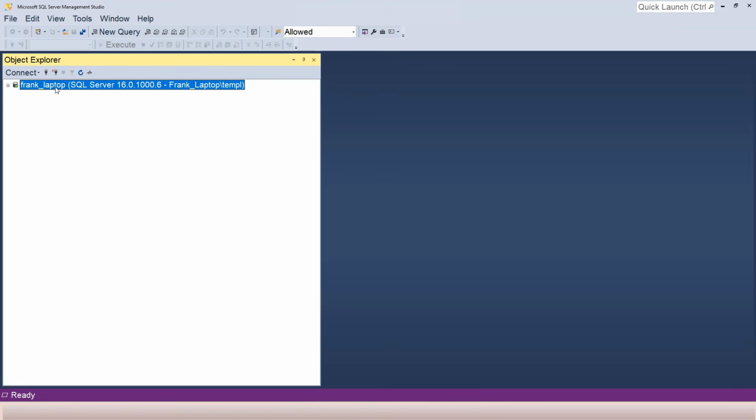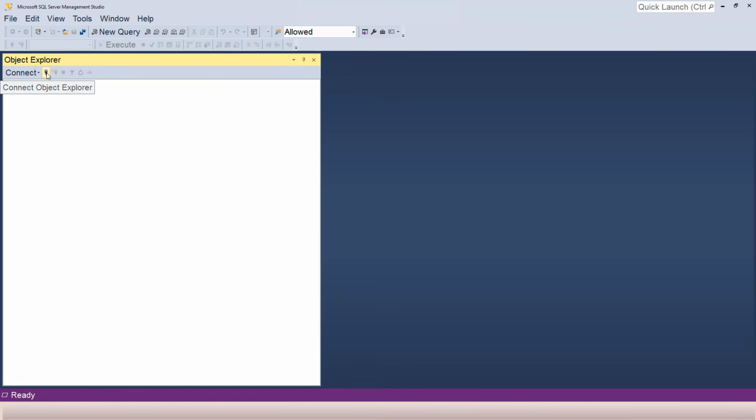It's not anything different. Another way to connect to the local instance of the SQL Server database management system is to use local. All right, let me demonstrate that. Let me disconnect by clicking on this disconnect button. Then I can click on this little button here or here.